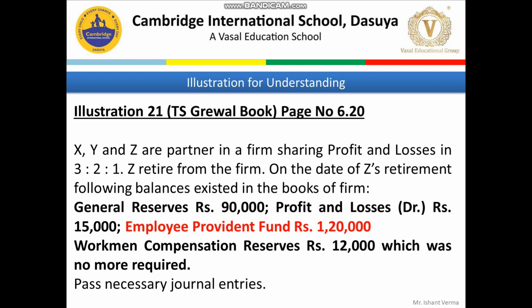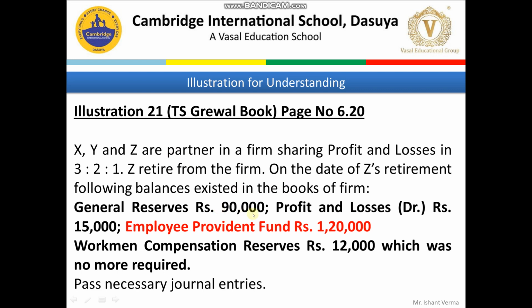So I have taken one example, that's illustration 21 of T.S. Grewal book, page number 6.20, so that you can understand how the entry will be passed. X, Y, Z are partners in a firm sharing profit and loss in 3:2:1. Z retires.